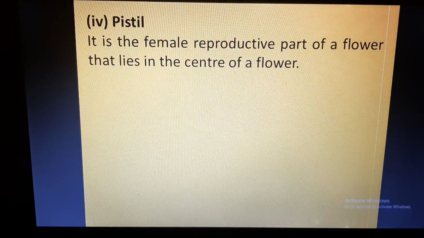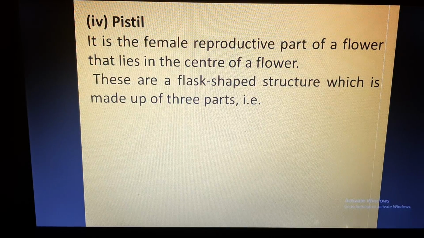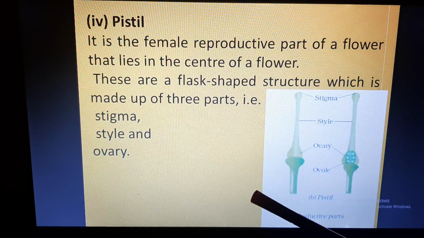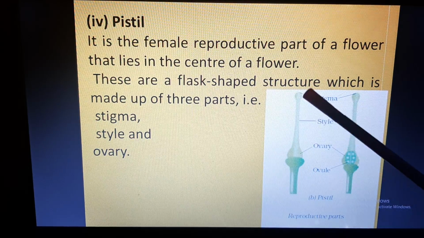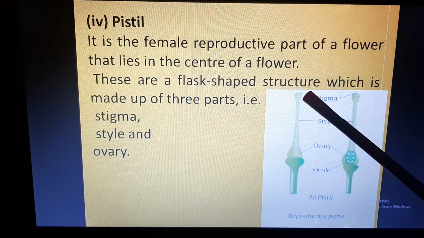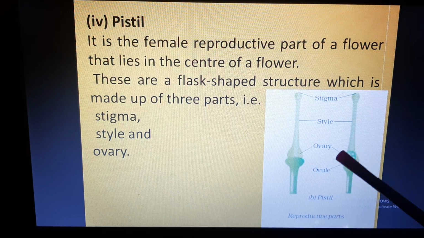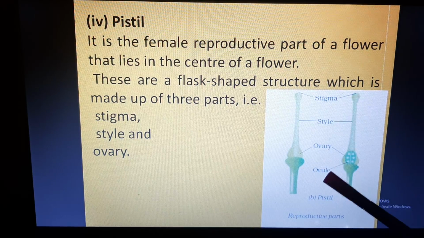Now next is pistil. Pistil, as I showed you, is the female reproductive part that lies in the center of the flower. It is a flask-shaped structure which is made up of three parts: stigma, style, and ovary. If you refer to that picture in which the flower was shown, this was the main center of the flower. This is stigma, which will receive the pollen grain. This is style, and this is ovary, and inside ovary ovules are there. Now these ovules will contain female gametes. So you see male gametes are inside the pollen grain and female gametes are inside the ovule.